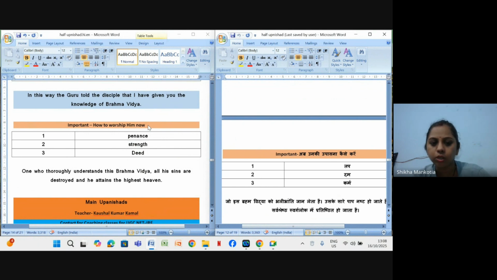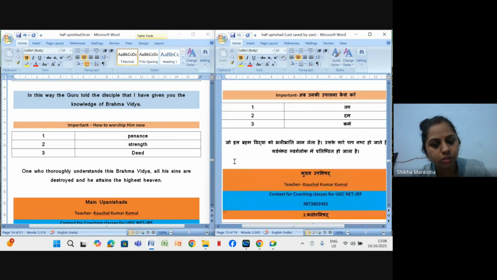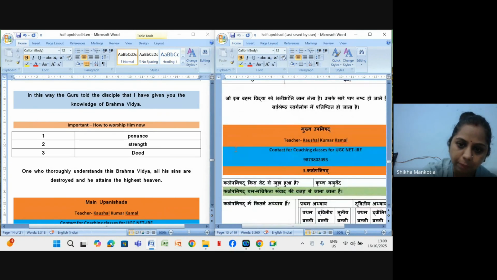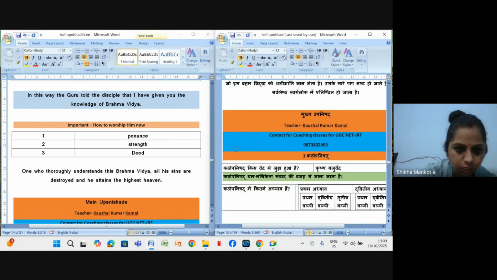One who thoroughly understands this Brahm Vidya, all his sins are destroyed and he attains the highest heaven. Whoever knows this Brahm Vidya, all their sins are erased, and that person attains the highest abode.